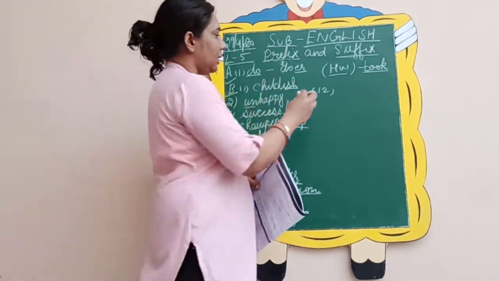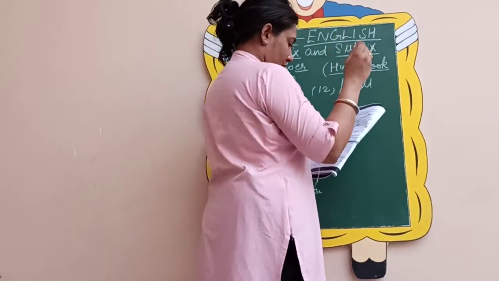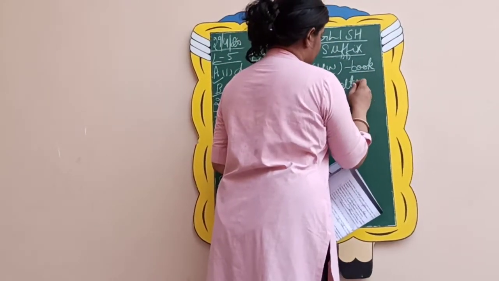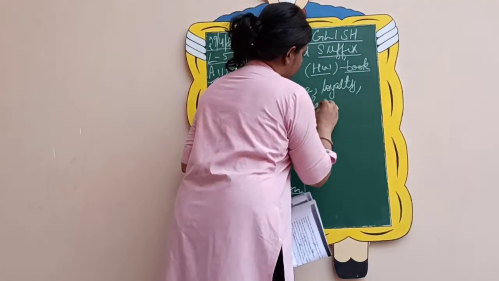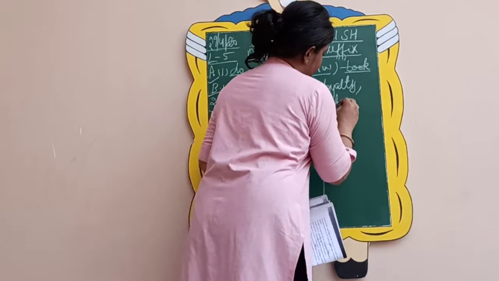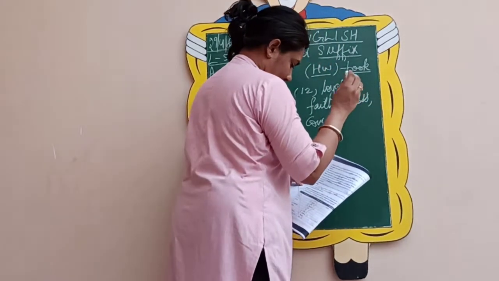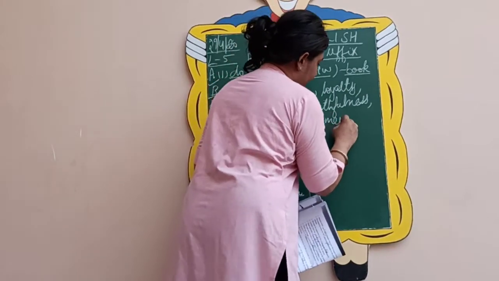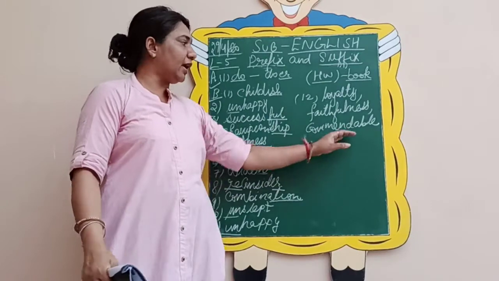So it will be his loyalty, then his faithfulness, 3 fill in the blanks are there, are commendable. What is commendable? That is praiseworthy, तारीफ के काबिल.